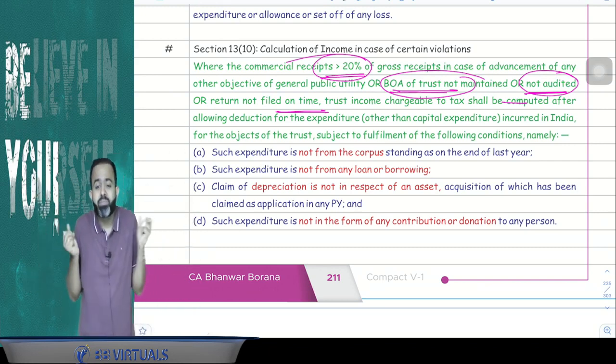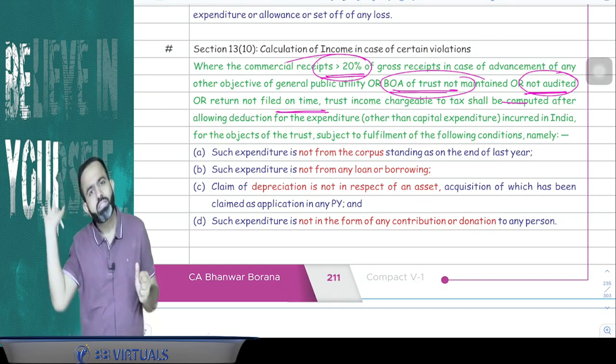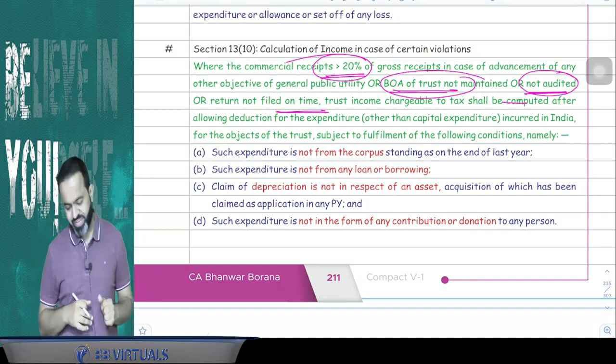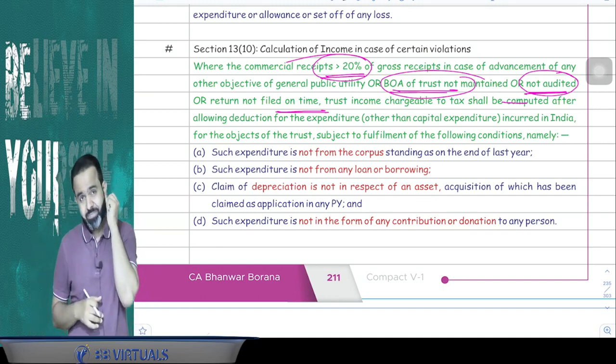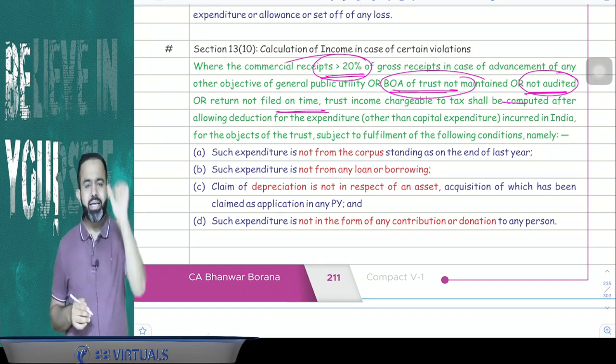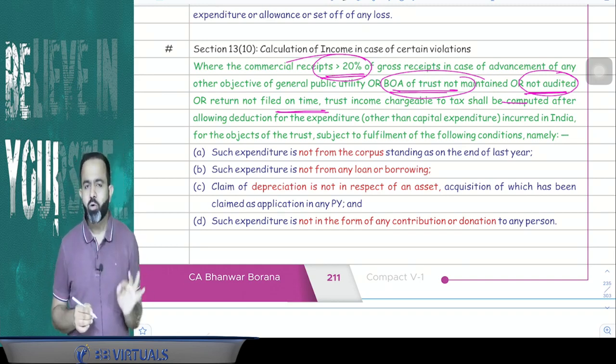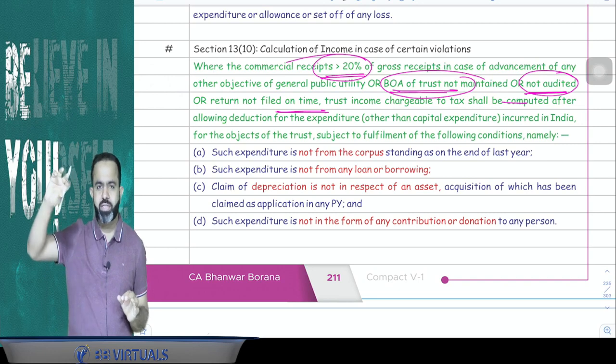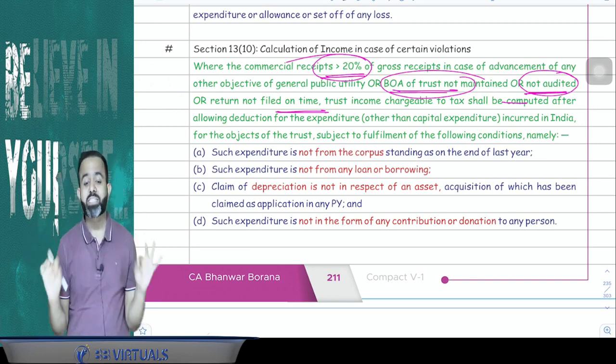Then sir, how will income be calculated? Will the total gross receipt directly be taxable? Answer is no. Here they mention that in that case, income will be calculated, but how? Whatever gross receipt of the trust minus revenue expenditure.